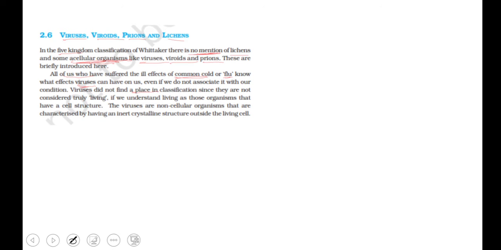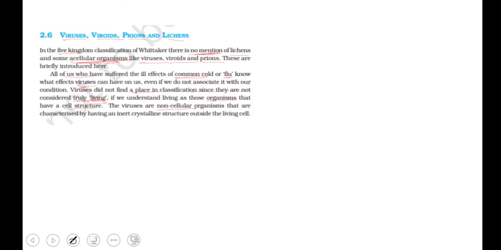Viruses did not find a place in classification since they are not considered truly living. Okay, they are not considered truly living. Therefore, they do not find a place in the classification system. If we understand the living as those organisms that have a cell structure, then viruses are considered non-living, not truly living. They are living, no, that's why they can cause a disease. But yes, we do not consider them as truly living because they do not have a proper cell structure.